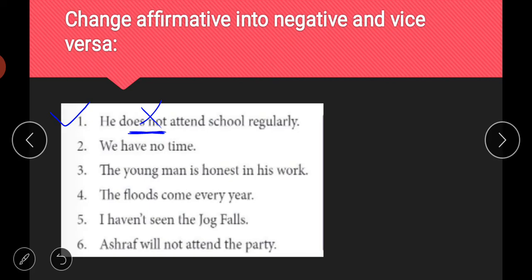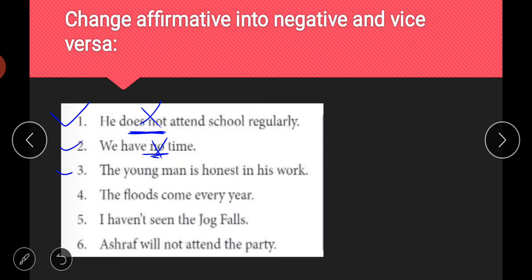Then if we talk about second, we have no time. Again it is a negative, no word is here, so we have no time. And how will you change it into positive one? So we have time, simply we will cut this no. So we have time is the right answer here. Then the young man is honest in his work.